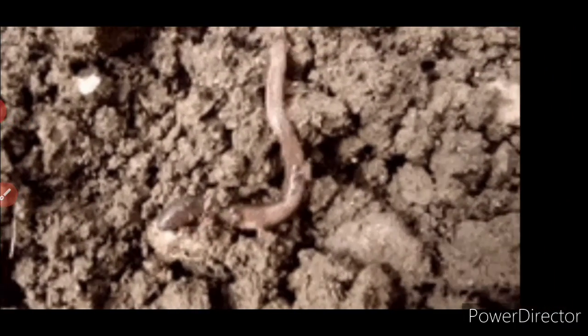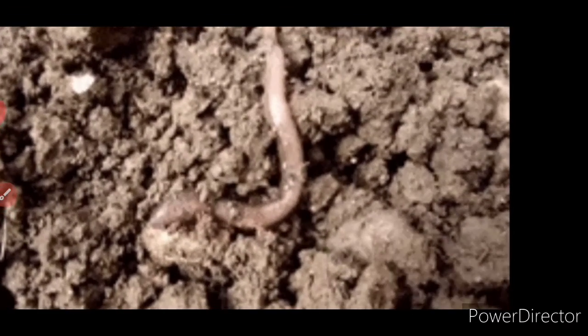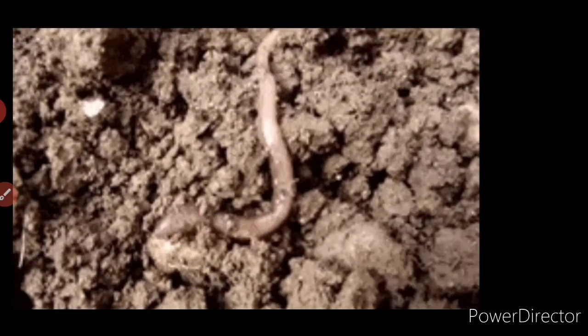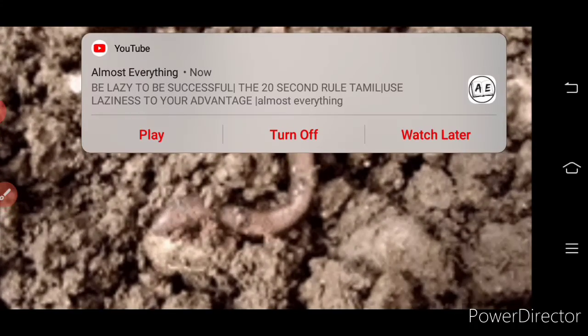Nocturnality is nothing but earthworms are sensitive to light. It has no eyes but can sense light through light sensitive cells, that is photoreceptors, which are present in their skin. Photoreceptors are present in the earthworm's skin, and they react negatively to bright light, that is, they are photophobic. So what is photophobic? It shows negativity. It reacts negatively to bright light. It remains in its burrow during the day to avoid light.